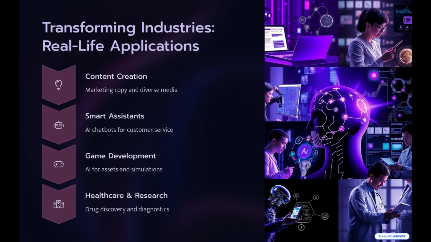So far, we've seen what generative AI is and how it works under the hood. But now, let's talk about where it's actually being used. Not just in tech labs, but in the real world, in places you might not expect. Let's start with marketing and content creation. Need a blog post, a product description, an entire ad campaign? Generative AI tools like ChatGPT or Jasper can create compelling, human-sounding content in seconds. Marketers are using them to save time, spark ideas, and scale up like never before.